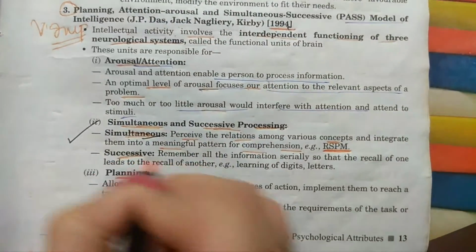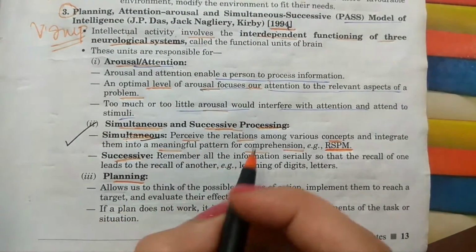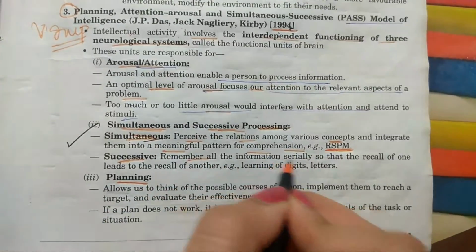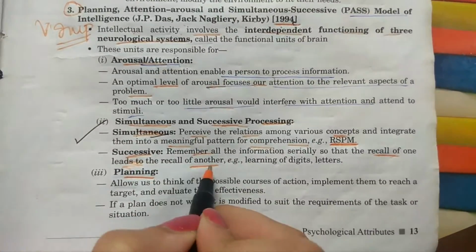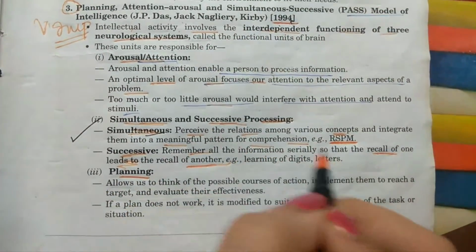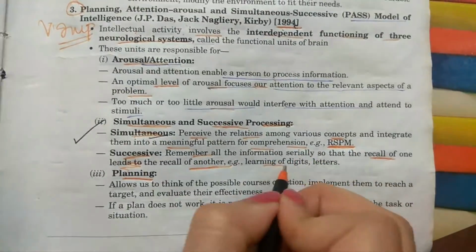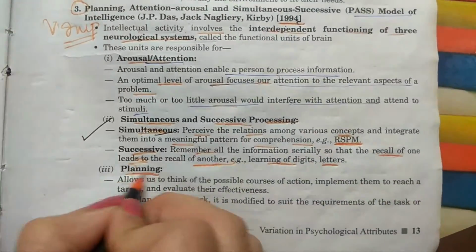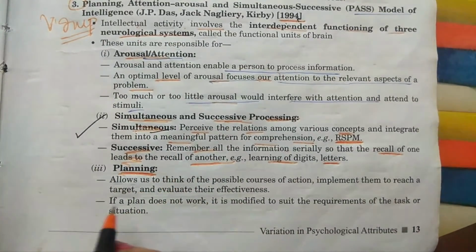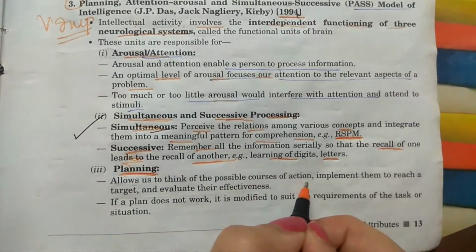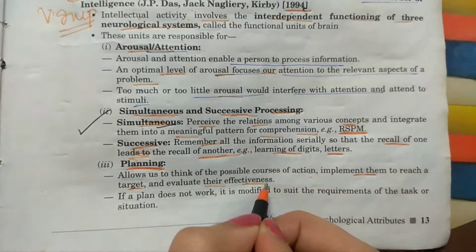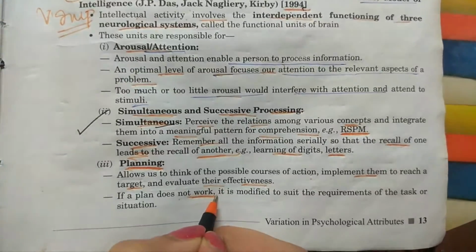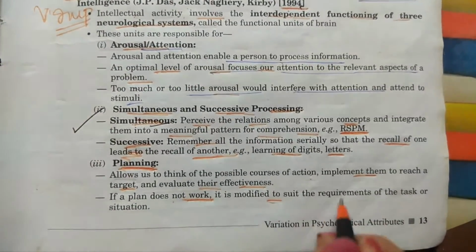Now successive processing. What is successive processing? It means remembering all the information serially so that recall of one leads to recall of another, like learning of digits, letters. Now the third, planning. Planning allows us to think of possible courses of action, implement them to reach a target, and evaluate their effectiveness. If a plan does not work, we should modify it to suit the requirement of the task or situation.